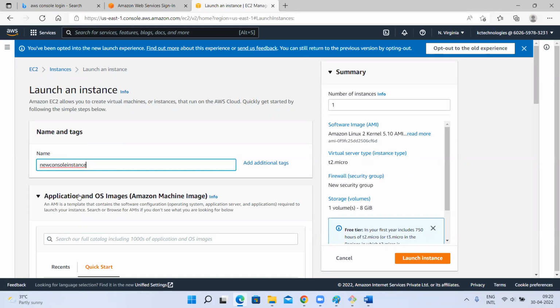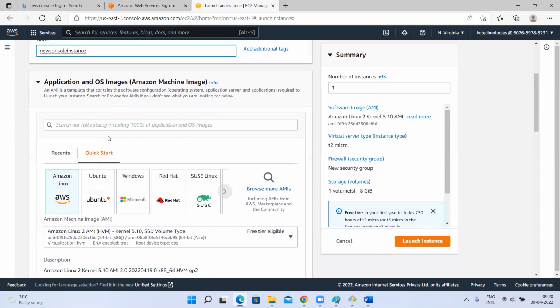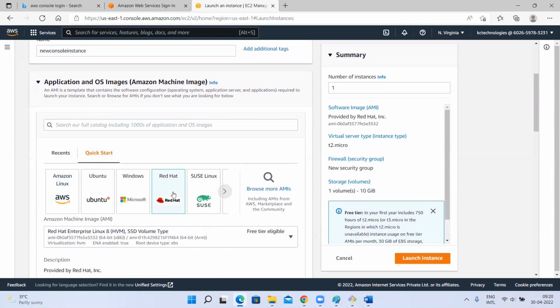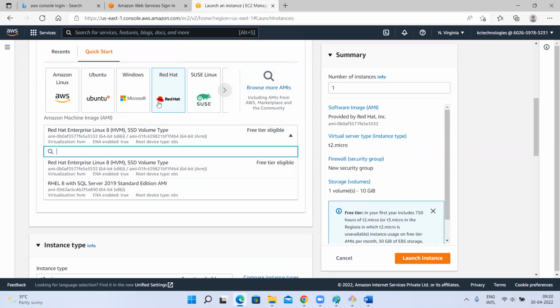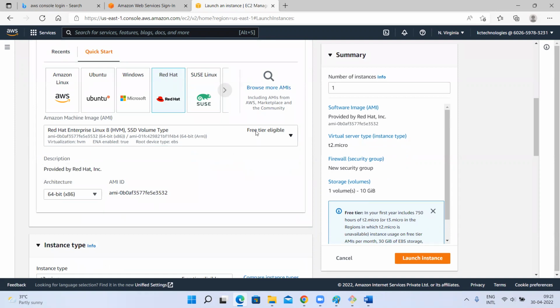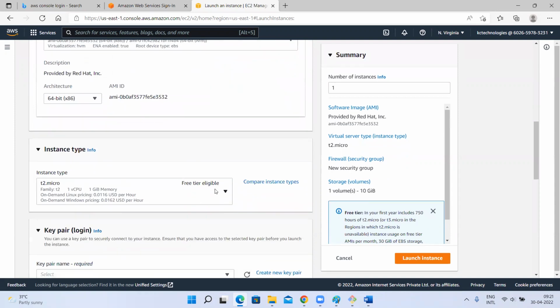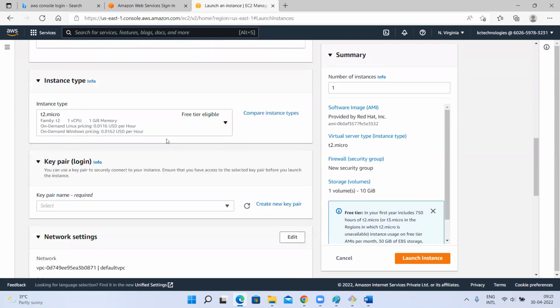How to create an instance with the new way. So Red Hat, only Red Hat Enterprise Linux, free tier eligible. We selected it. If you want, you can search here. At Red Hat free tier eligible, I'm selecting instance type t2.micro, which is free tier eligible, right?